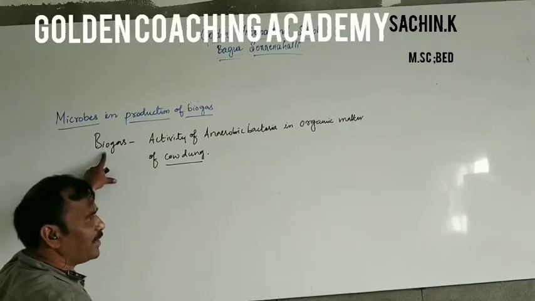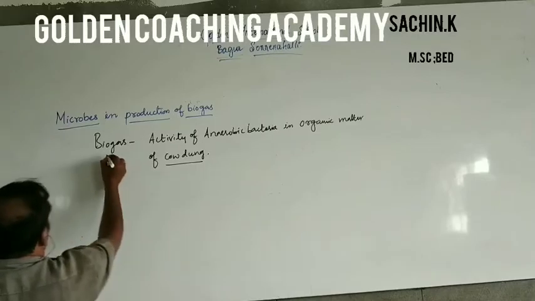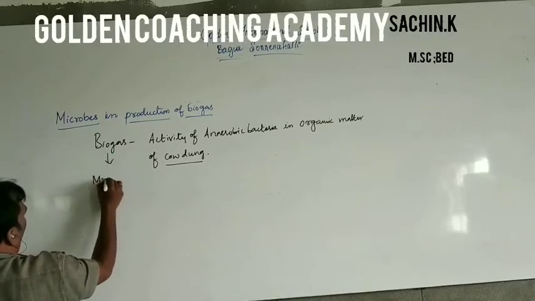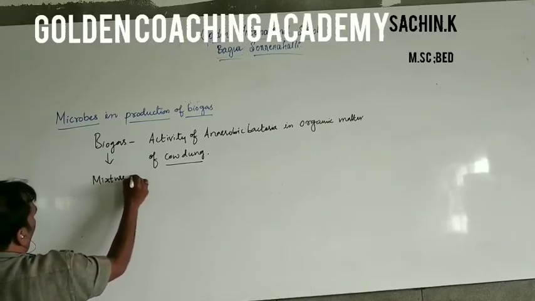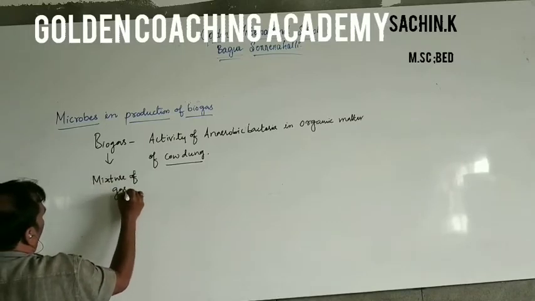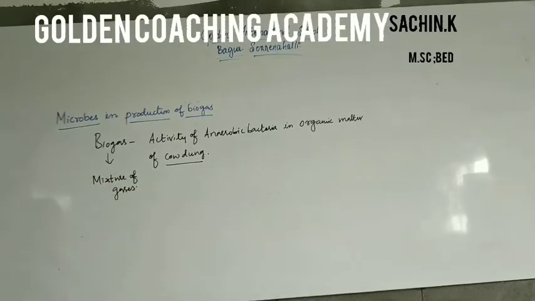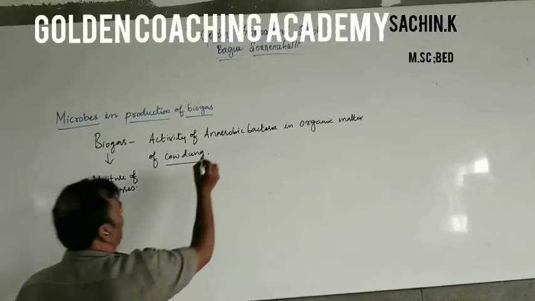This biogas is a mixture of gases. What are those anaerobic bacteria?